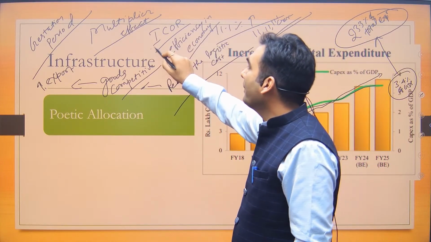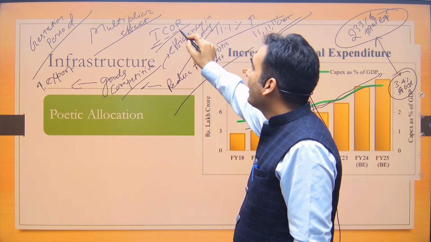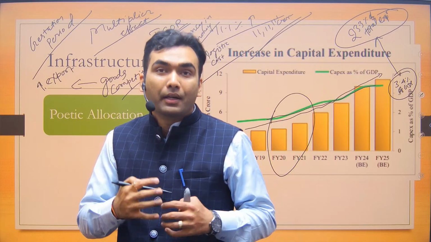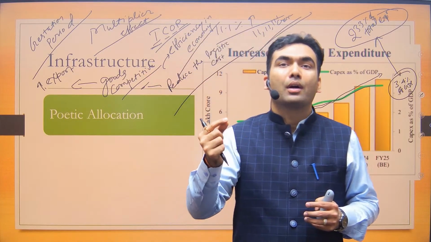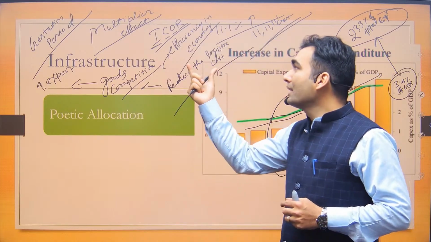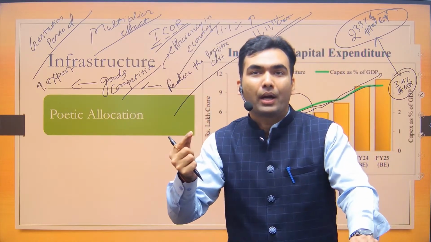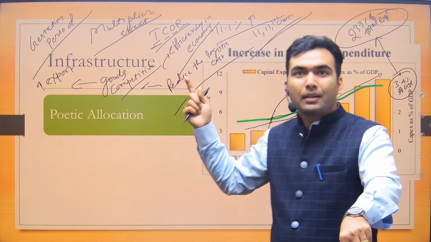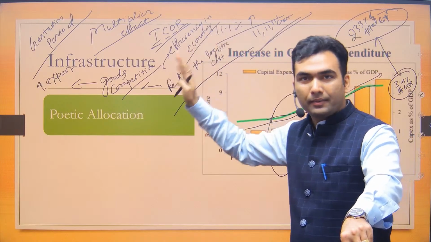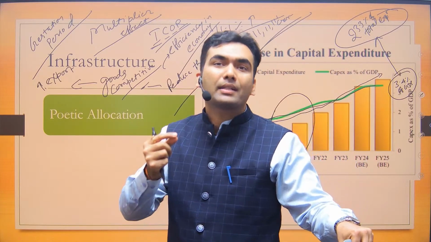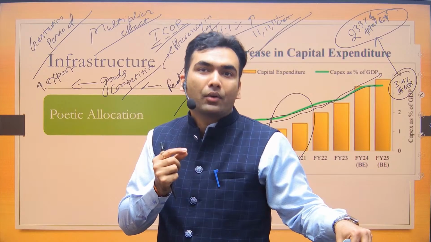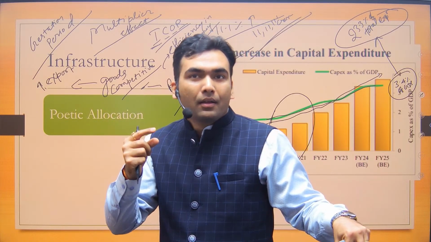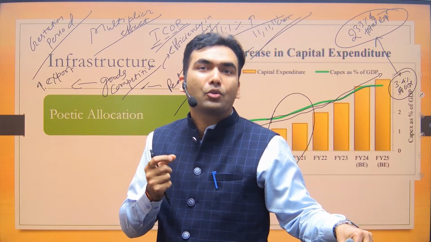The full form of ICOR is Incremental Capital Output Ratio. So it is how much capital is required to produce 1 unit of output. The word incremental means how much extra capital is required to produce 1 unit of additional output. That is the meaning of ICOR. So if ICOR is high, to produce one additional unit of output, you will need more capital. If ICOR is less, you will need less additional capital.